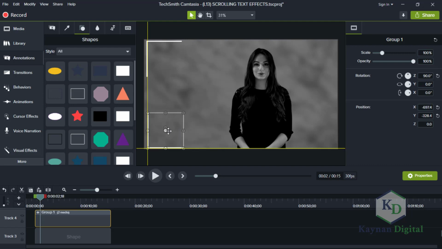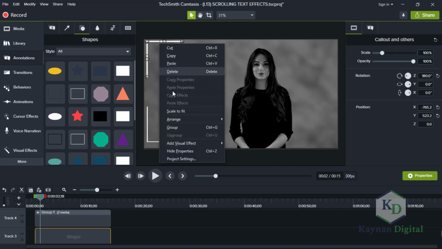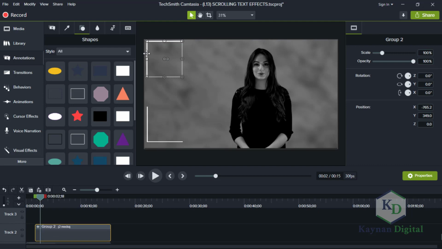Good. Let me group this. Select both of them holding shift, right click on both of them, and Ctrl G to group. So I'll be able to rotate it together. That's why I'm grouping it.